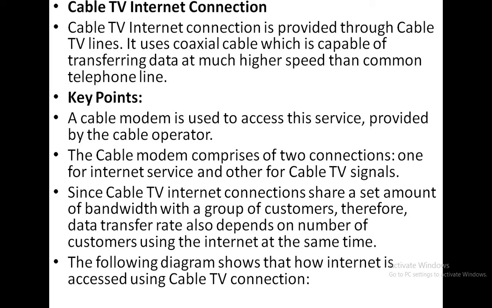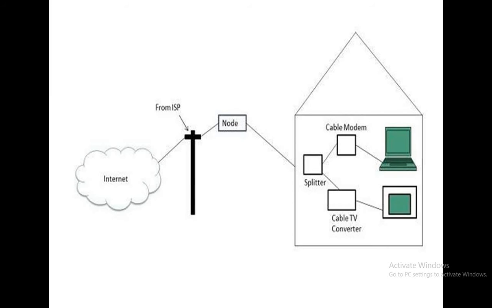The following diagram shows the connectivity of the cable TV connection. Here also we are using the internet service provider as the mediator between the internet and the computer systems. And one new device that is used is the splitter, which can choose the paths where multiple paths are available. Then we are using the cable modem in our home, and then it reaches the computer systems.